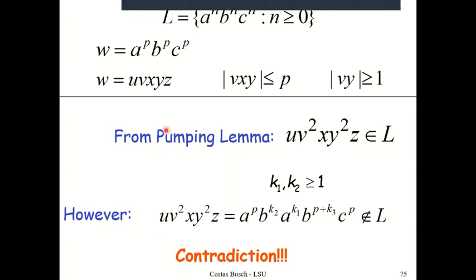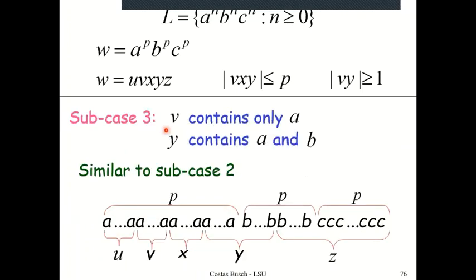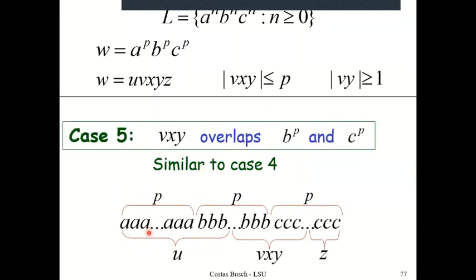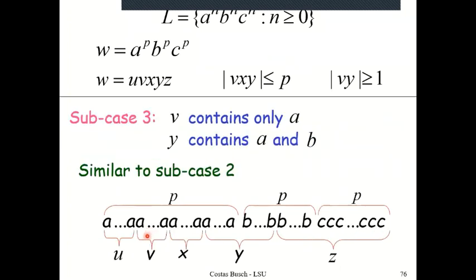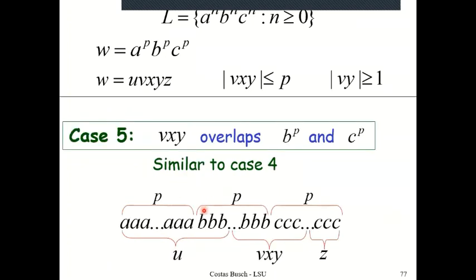So I tried to locate Vxy comprising of A's and B's. Now I need to consider another case as well, and that case is where V consists of only A's and Y consists of A's and B's. I'm going to have the same sort of contradiction. I would have a chain of A's, that is fine, but then a chain of B's and then a chain of A's, and so on, which is going to give me a contradiction. So I would have a contradiction once again, because it is similar to case 2. And then I have another case.